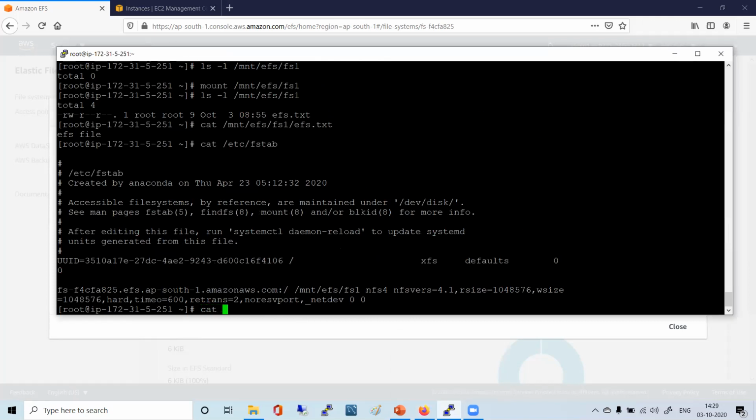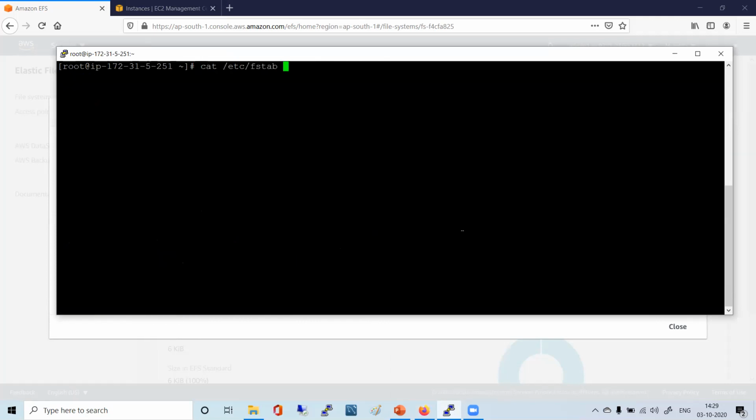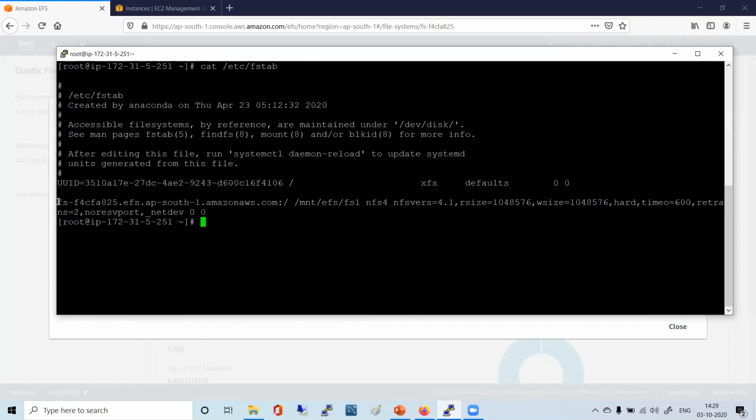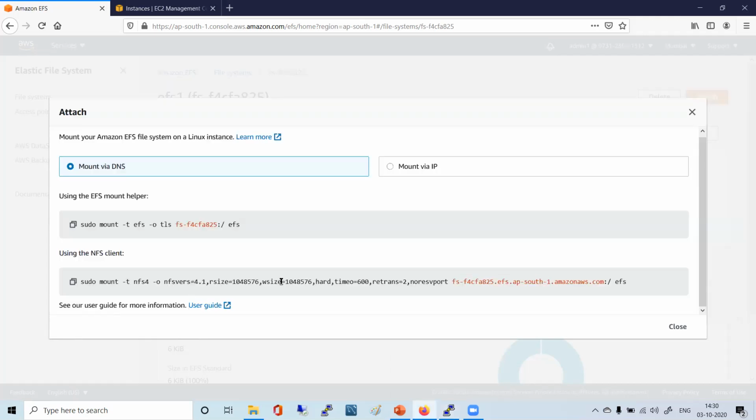I'll just clear and do cat one more time. You just see fstab. You see this? Same now? So these options, where are they coming from? They are coming from here only. They are guiding us here. They say sudo because they think we are not root. We are already root. So from here you have to take the command, and mount it.